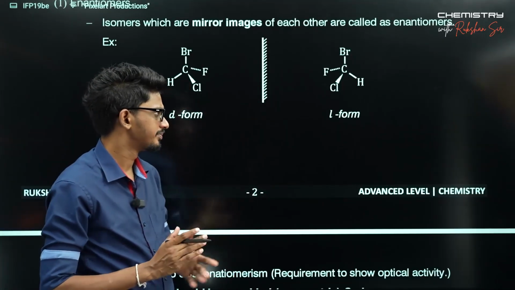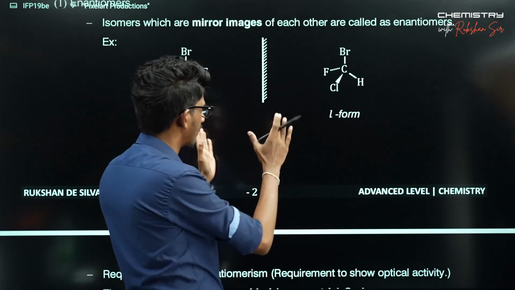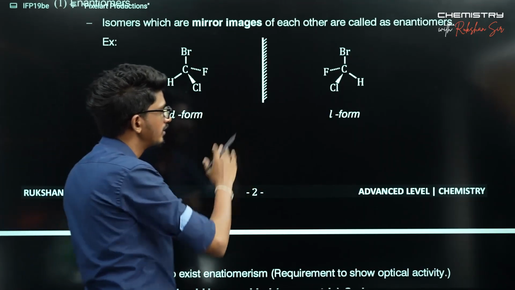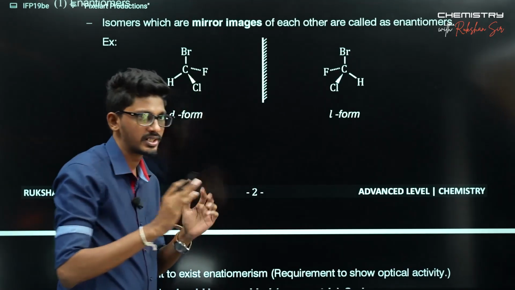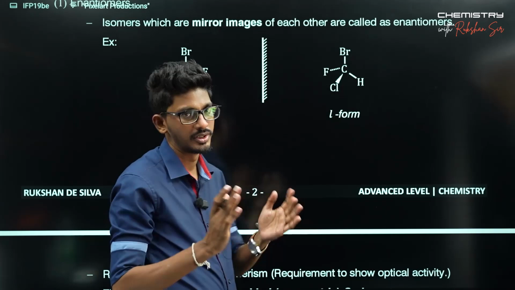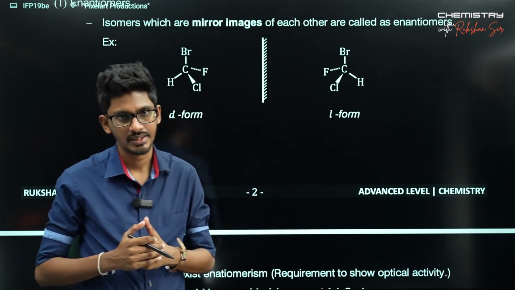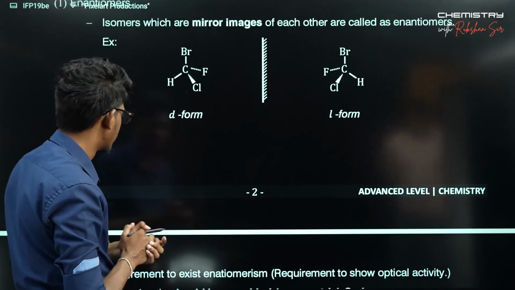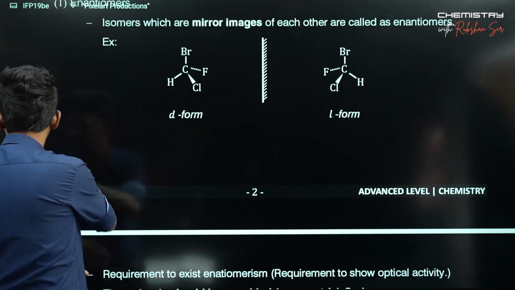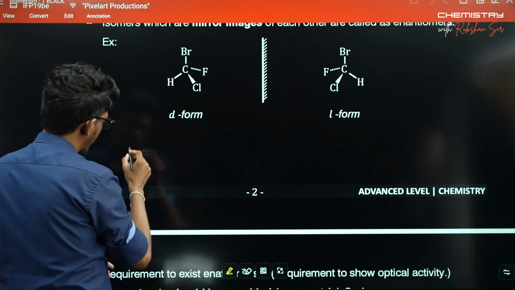Even with the chemical properties, you can't differentiate the two. Both have the same chemical properties as well. So what differs between these two is only the optical activity, right? Optical activity: how they behave in the presence of light. This is the idea here. To differentiate these two, we can use plane polarized light.